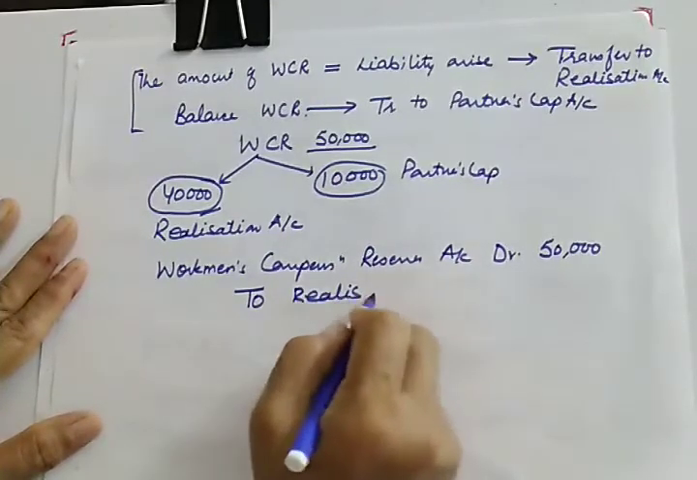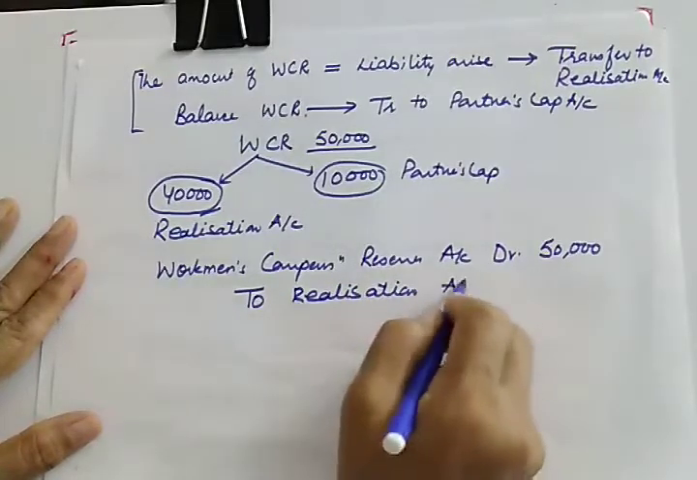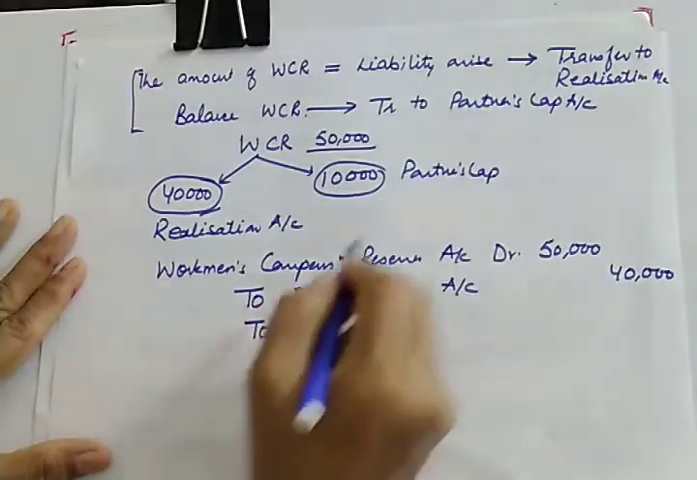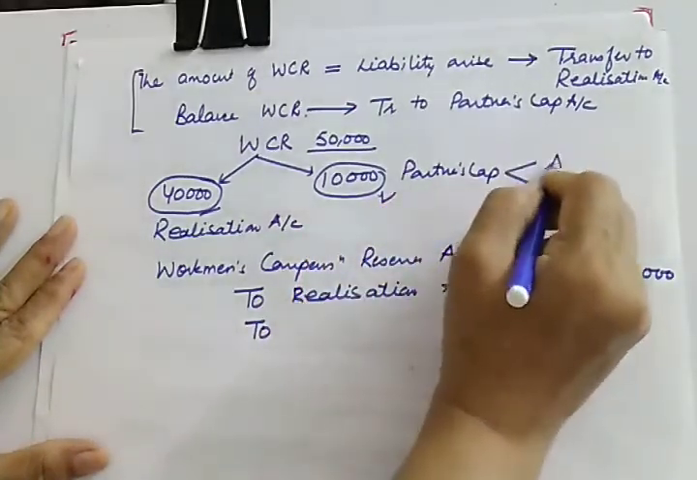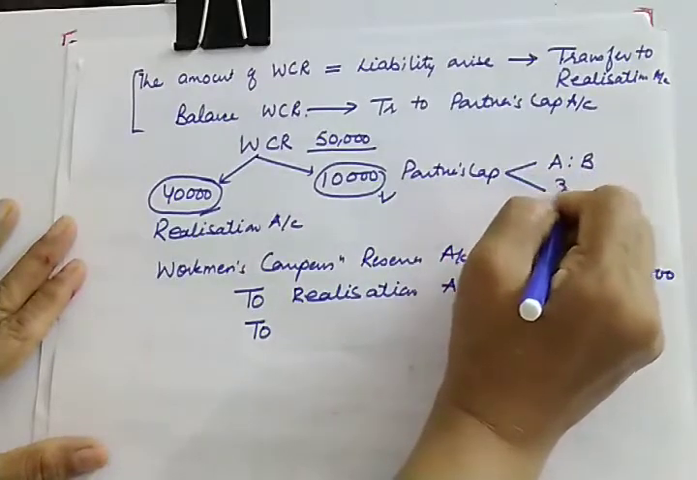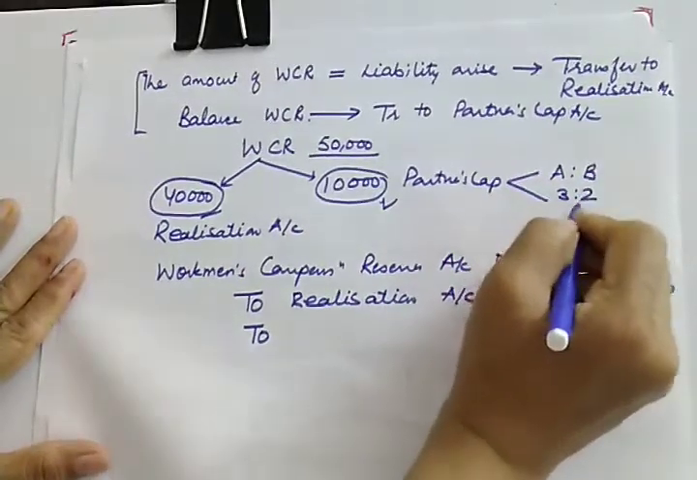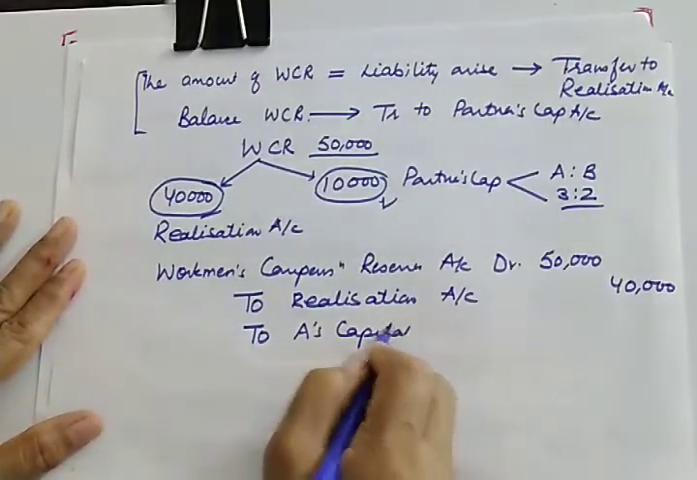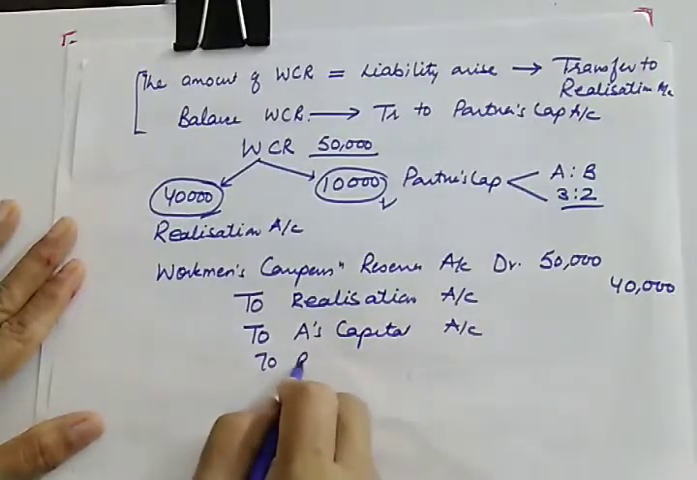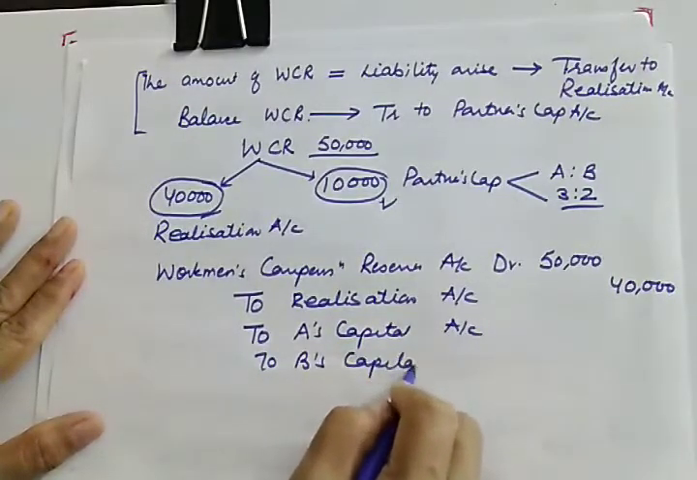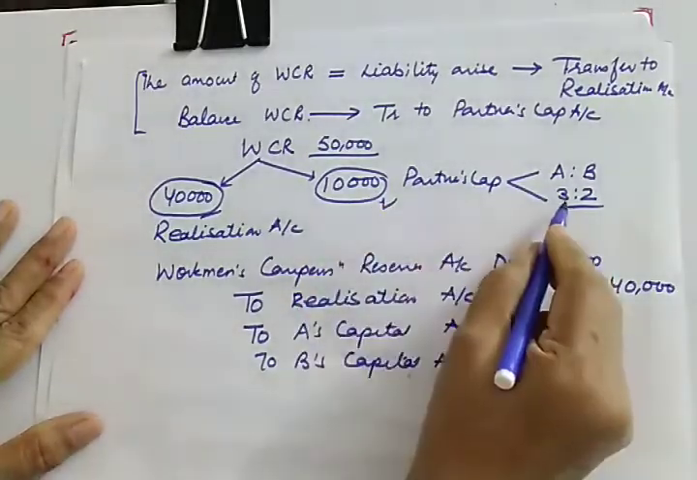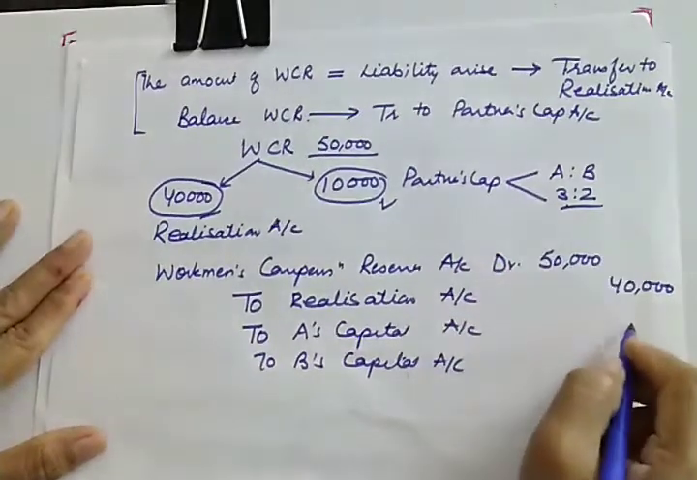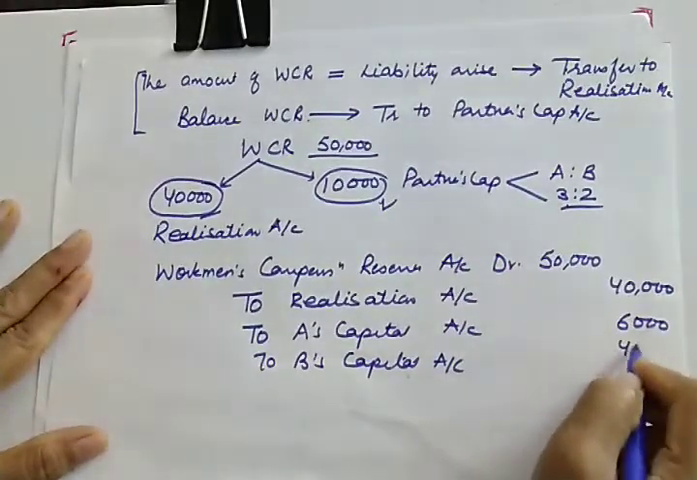To realization account with the amount of liability determined, and the remaining will be distributed in partners capital. In this situation, we are having two partners A and B sharing profits in the ratio of 3:2. So to A's capital account and to B's capital account. So this will be, remaining is 10,000. So let us divide that 10,000 in this ratio, 3/5. So it will be 6,000 and 4,000.